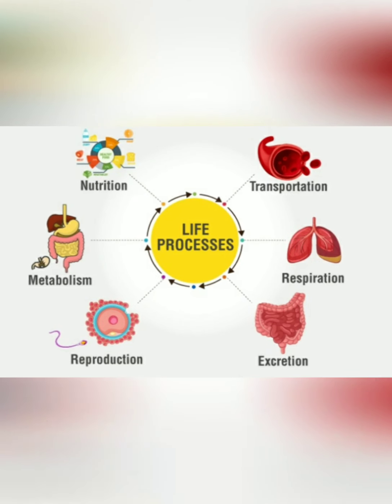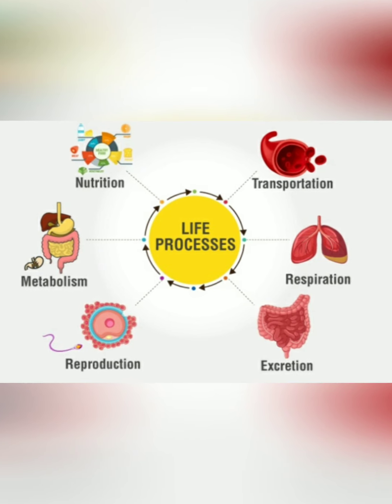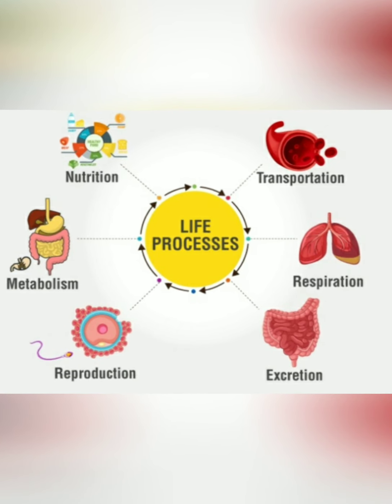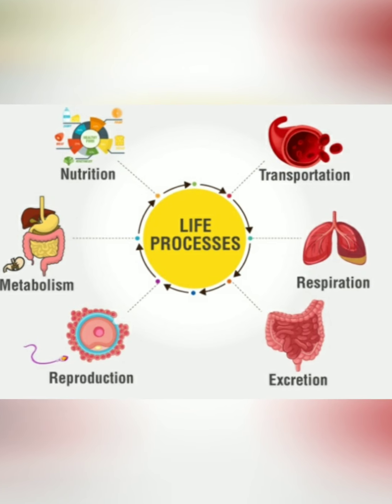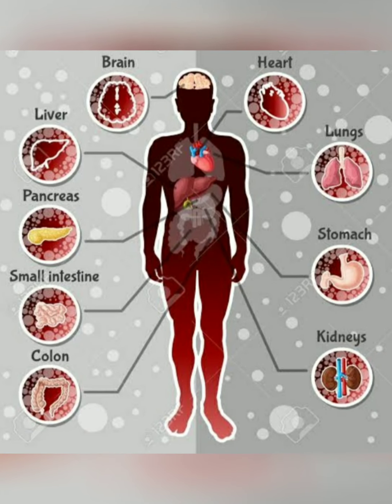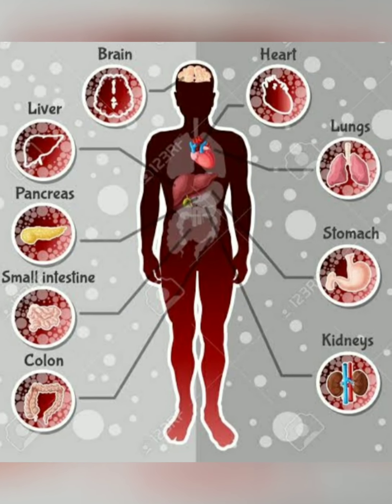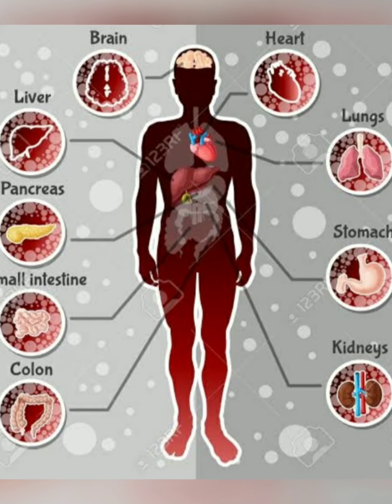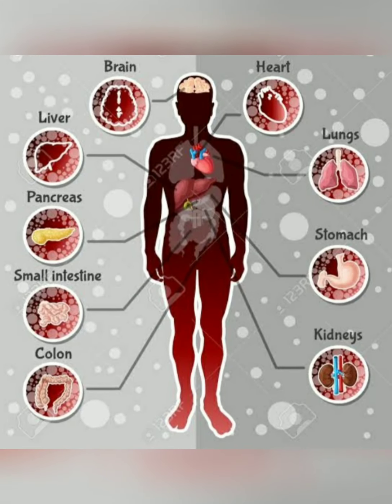Okay, yes. Each living cell has the capacity to perform certain basic functions that are characteristic of all living forms. So how does a living cell perform this basic function? We know that there is a division of labor in multicellular organisms such as human beings.